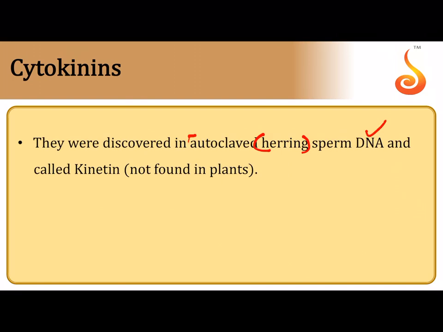Autoclaving is a procedure that is conducted in certain wet labs in order to ensure that the biological samples are free of contamination. So you literally place it in an equipment called an autoclave. It is like a steam cooker, like a pressure cooker. You pressure cook the sample so that there is absolutely no microbe in it. So in such autoclaved herring sperm DNA, this substance called kinetin was identified.